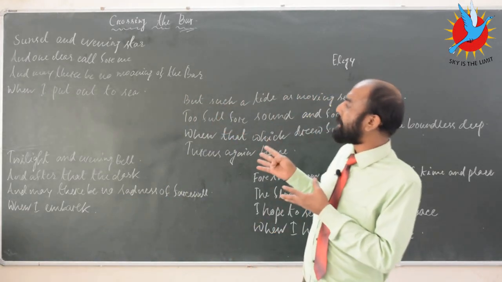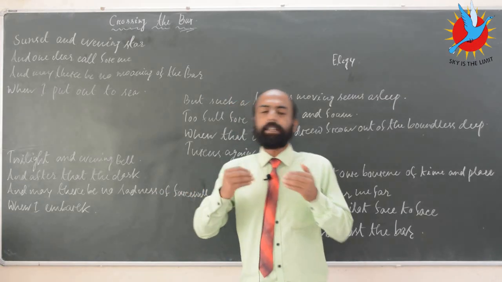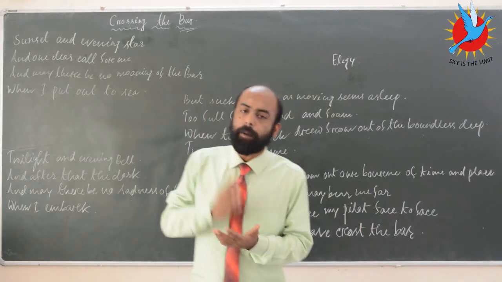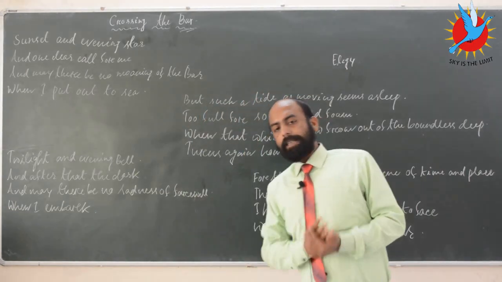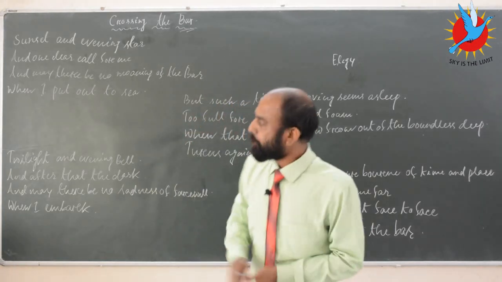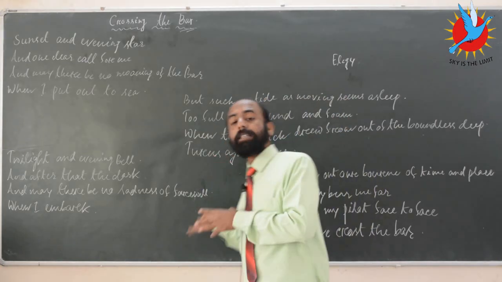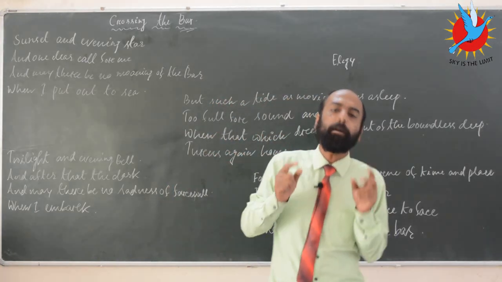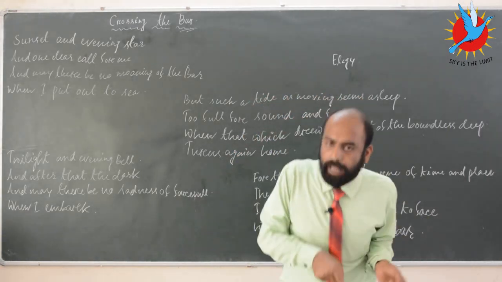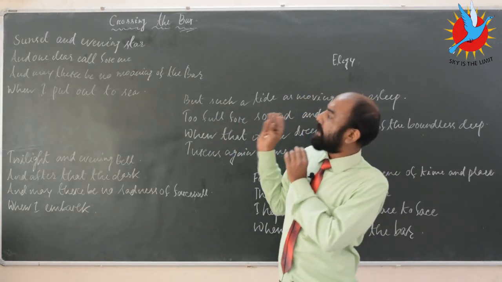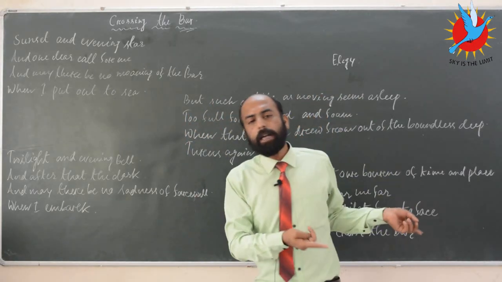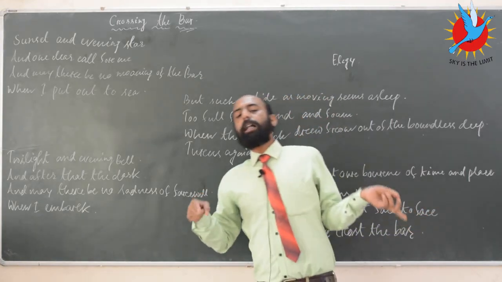So basically, in the first line itself, the poet talks about how he has reached the limits of his life. If you remember, I started my lecture by talking about the fact that at the time when Tennyson wrote this poem, he was at the age of 80 and was just recovering from a very chronic disease. So the first line itself, sunset and the evening star, gives us a hint that probably the poet is trying to hint that he too has reached the limits of his life. And symbolically, he has used these two words here, sunset and the evening star. Probably the end of the day, the beginning of the night, the end of the life and the beginning of